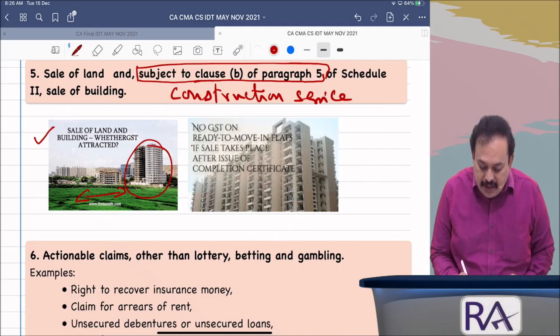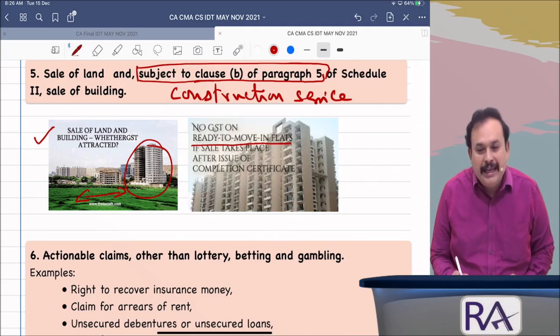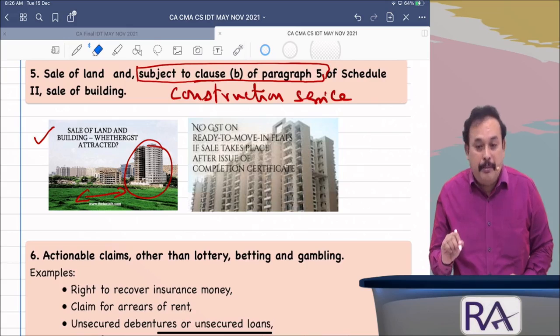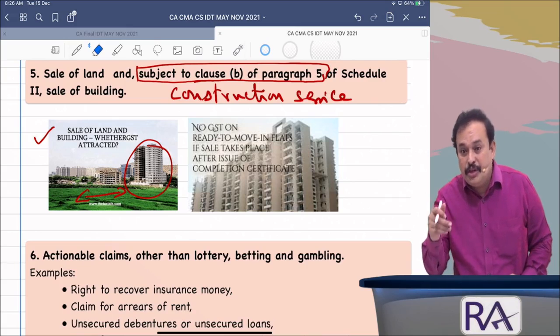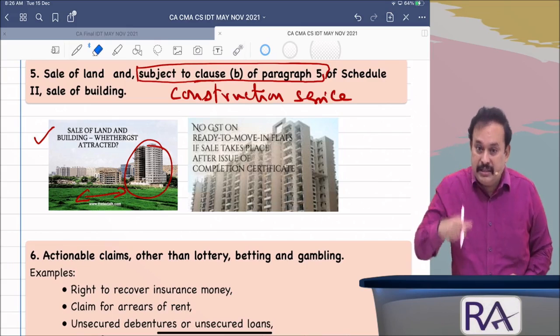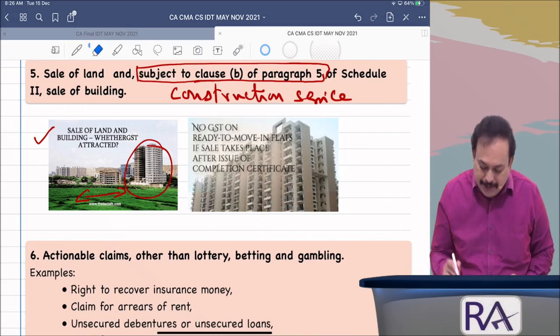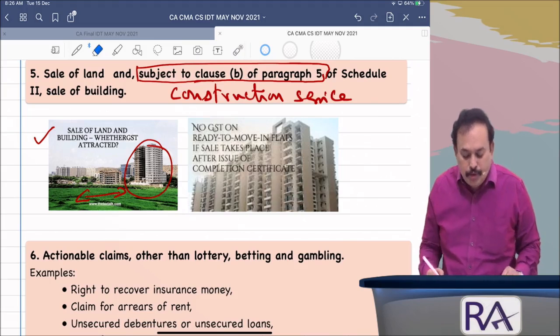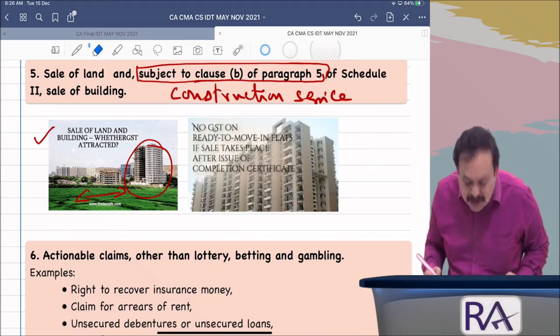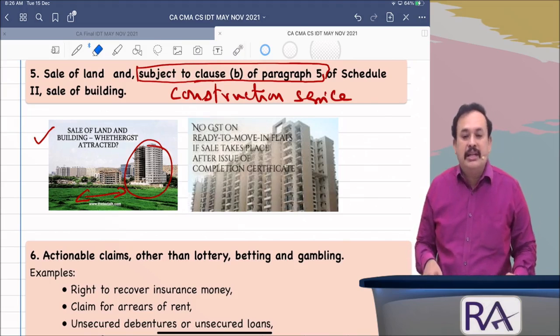No GST on ready to move in flats after obtaining the completion certificate or its first occupancy, whichever is earlier, if I got the consideration fully after that, which is not a supply. So no GST on ready to move flats if the sale takes place after issuance of the completion certificate.